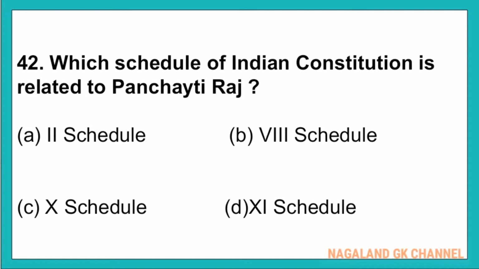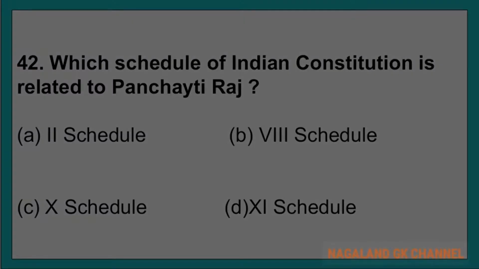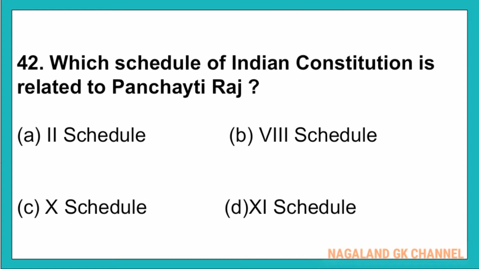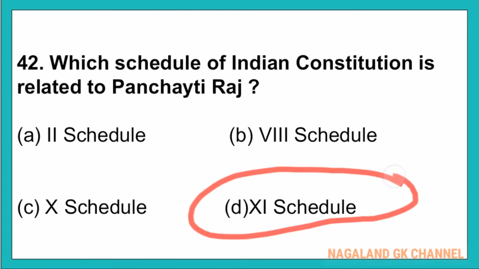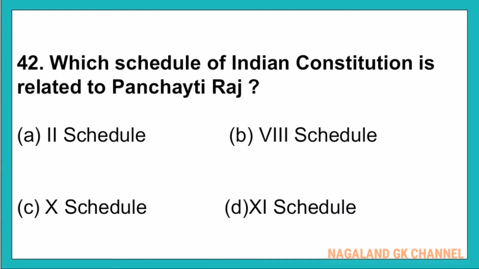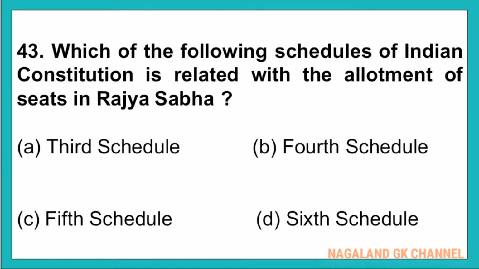And question number 42, which schedule of Indian Constitution is related to Panchayat Raj? And here, the correct answer is option number D, that is 11th schedule. And question number 43, which of the following schedules of Indian Constitution is related with the allotment of states in Rajya Sabha?